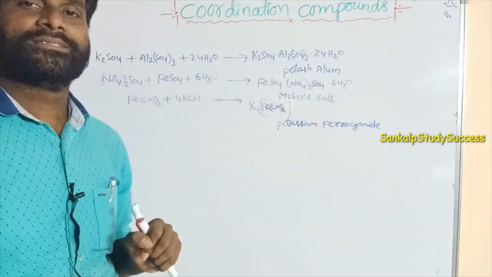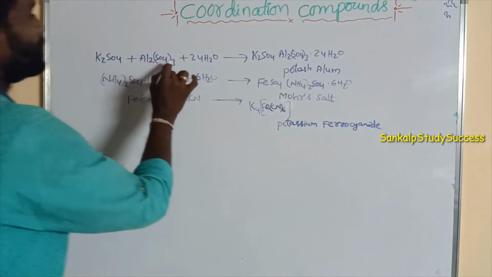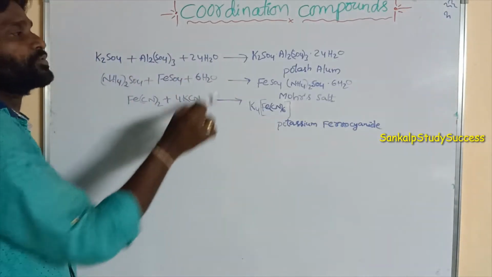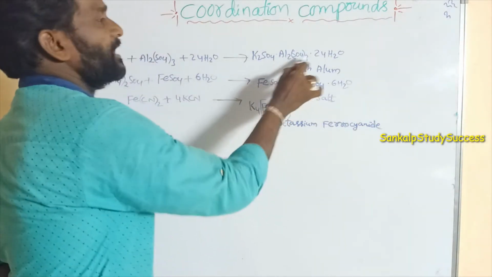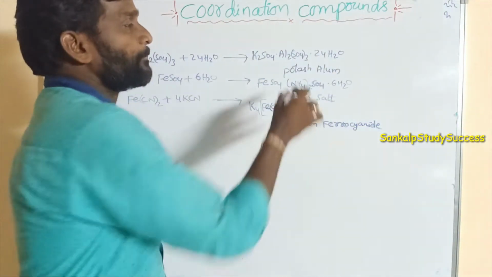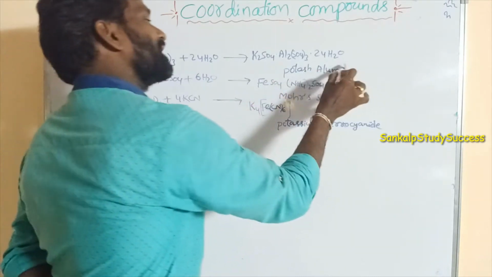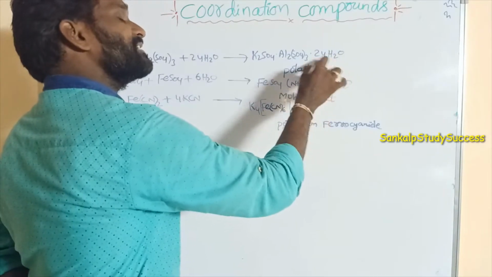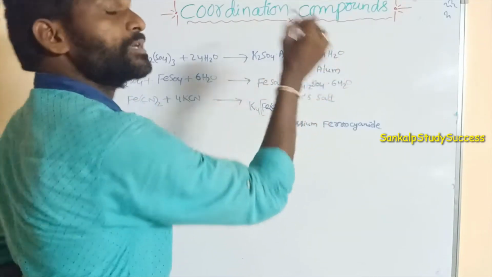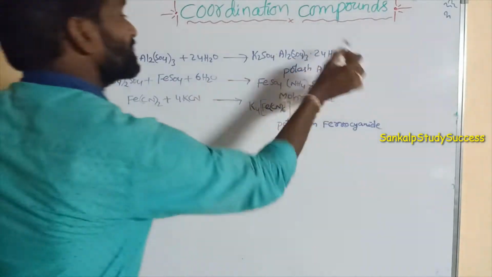They are adducts. Suppose K2SO4 and Al2(SO4)3 plus 24H2O give rise to K2SO4·Al2(SO4)3·24H2O. This is a crystalline solid, the potash alum. It is present in the solid state and contains 24 water molecules. That is a hydrated salt.